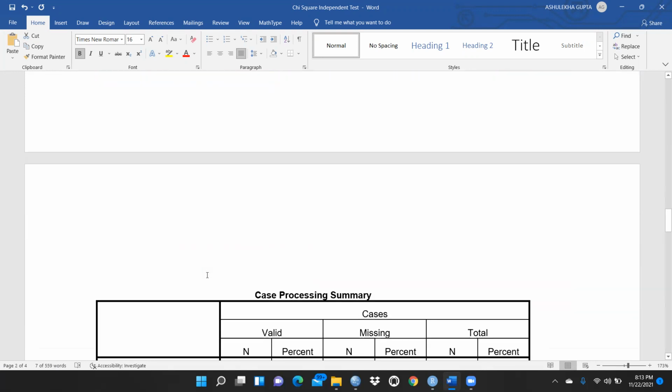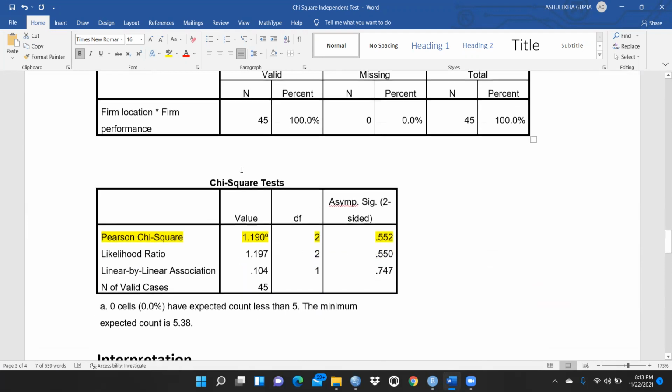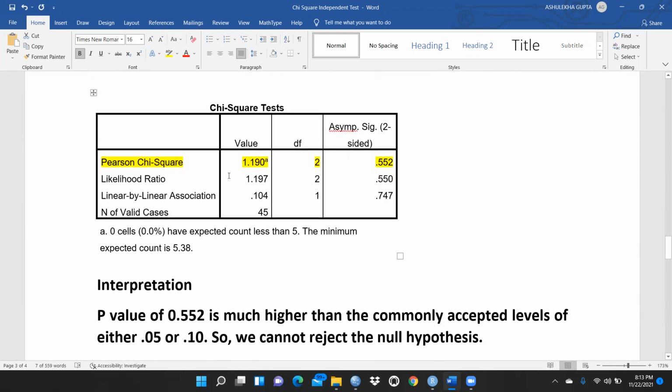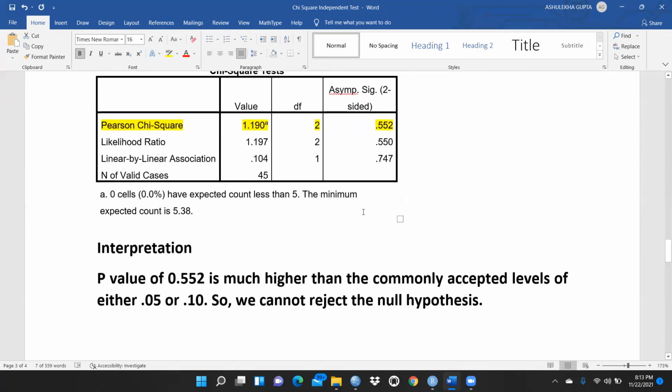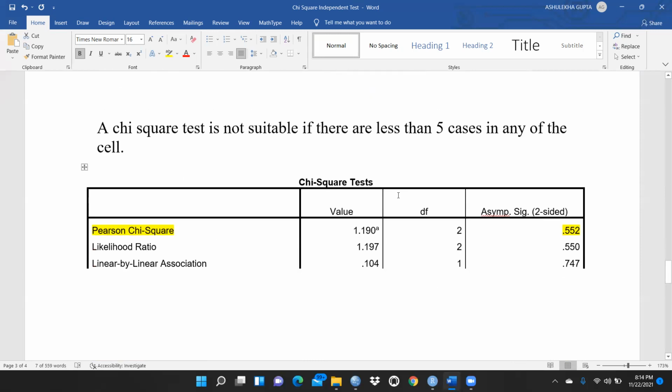So we have proven it through RStudio, and now you can see here, these are the firms location wise, and Karl Pearson, this one is the chi-square test we had applied here. And after this, you can see the p-value is much higher than the commonly accepted levels of either 0.05 or 0.10, and so we cannot reject the null hypothesis.